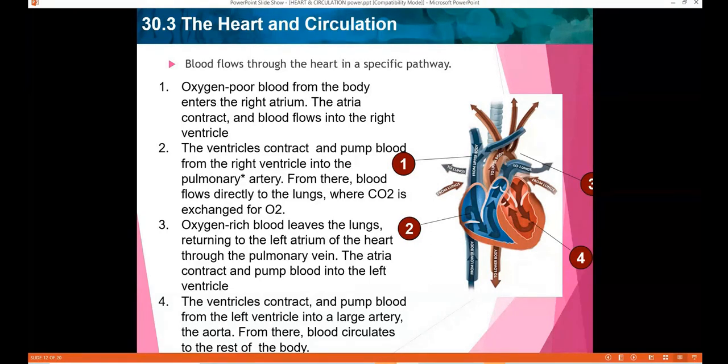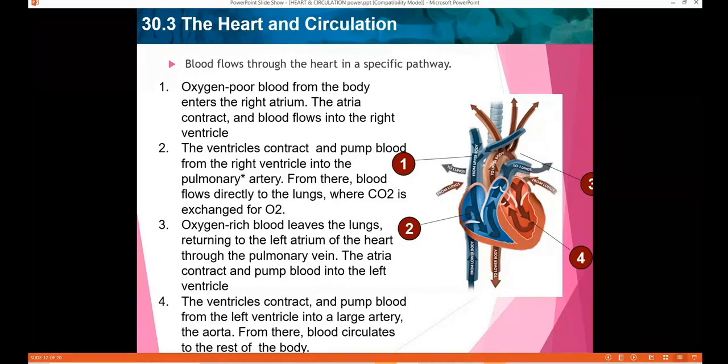When this artery enters the lungs, the carbon dioxide and water which were picked up from the rest of the body are diffused, that means they are left there. And the blood picks up the oxygen. This procedure takes place in the lungs, in step 2.